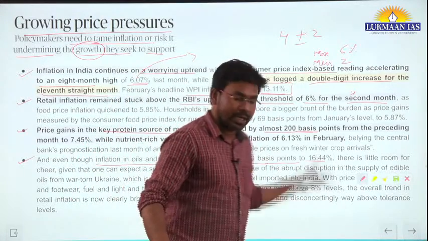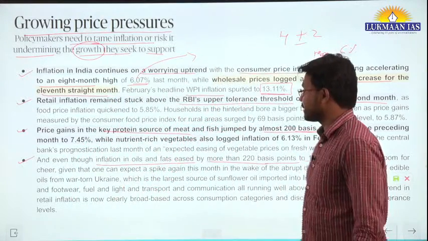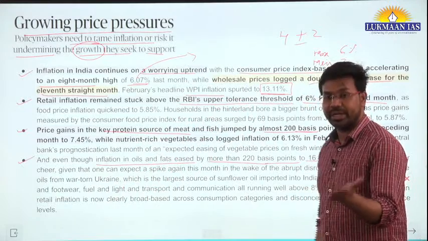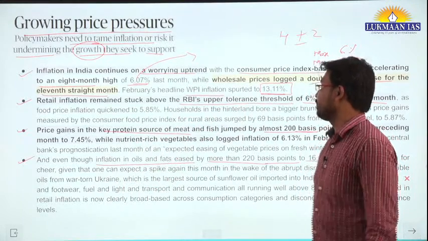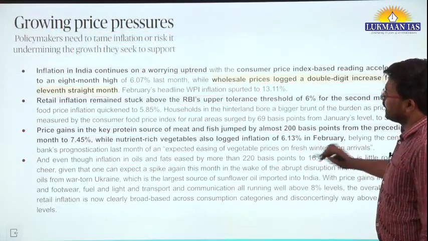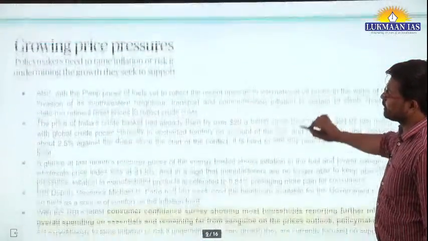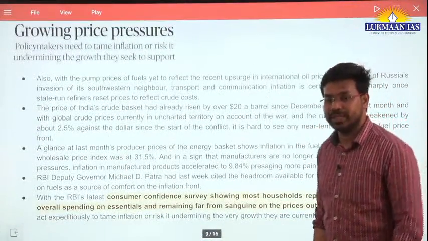So they are talking about different goods and services, like inflation in fat related items and in protein sources. It is important for us to understand what is happening with retail inflation and wholesale price inflation.